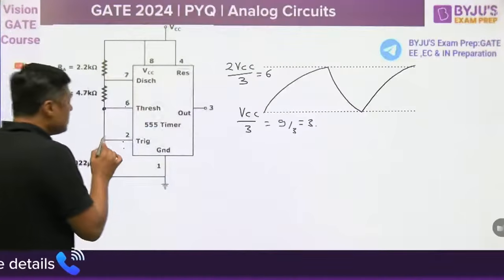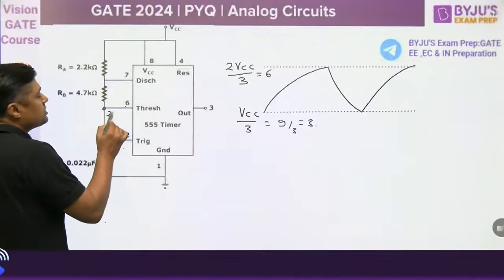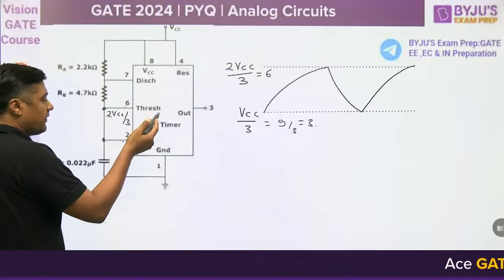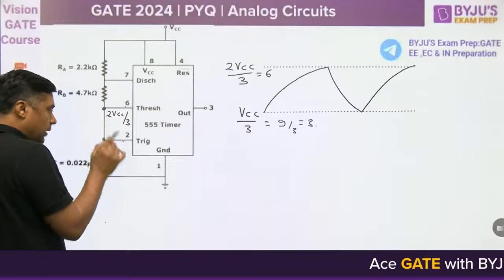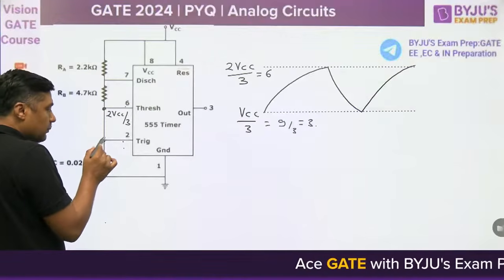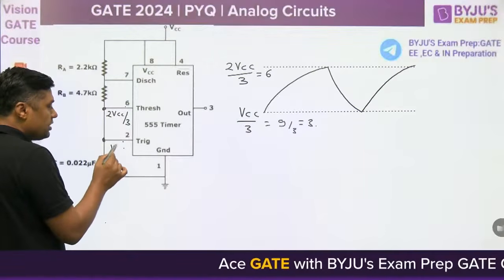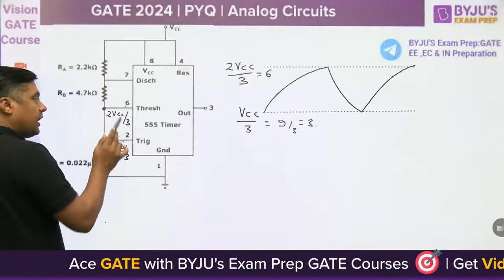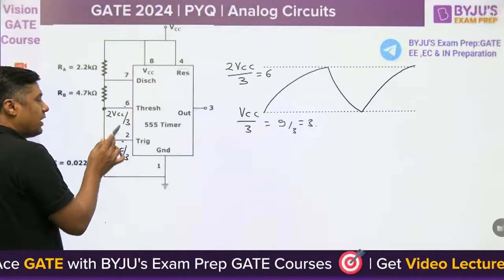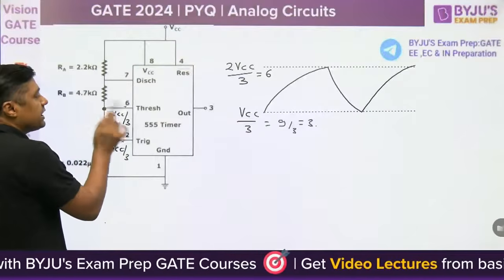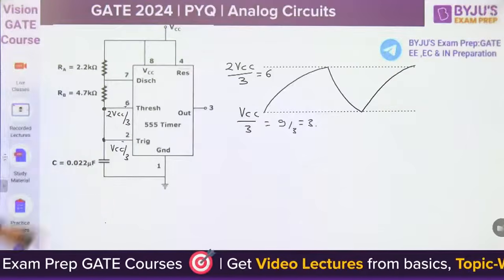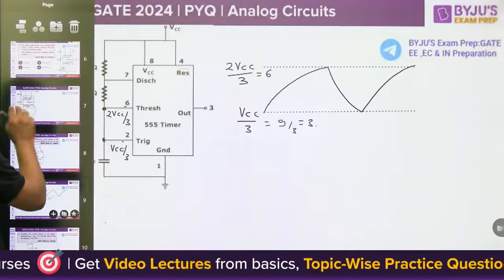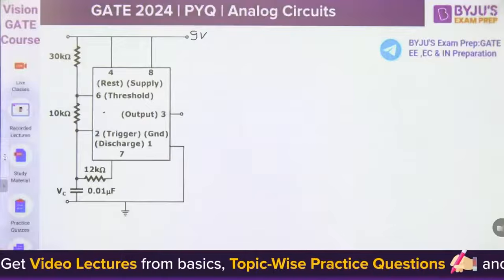This means the maximum voltage at this point during charging is 2 VCC by 3; it is fixed. This is the internal working of the 555 timer. And when the capacitor discharges, because of pin number 2, it will discharge only up to VCC by 3, and it is the lowest value. That is the highest value and this is the lowest value of this point, which is connected to the threshold pin. So this capacitor voltage is connected, but in the given diagram, watch it carefully.